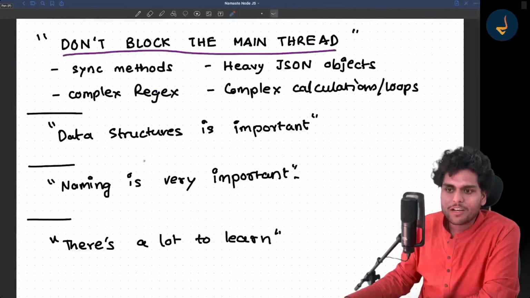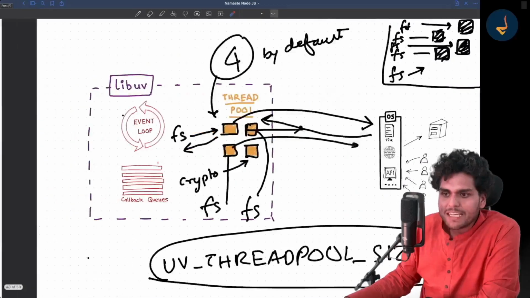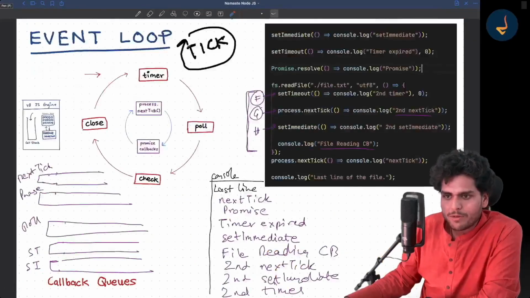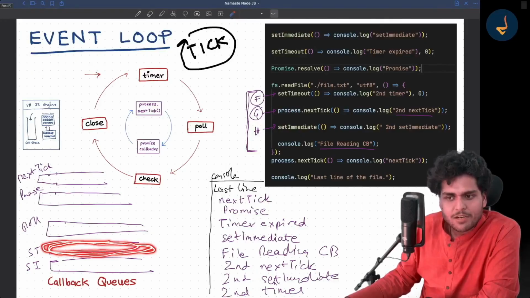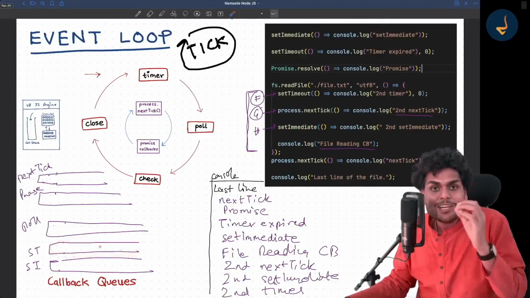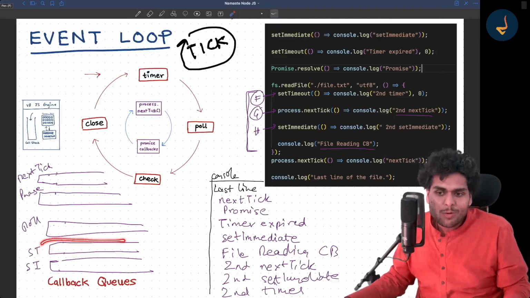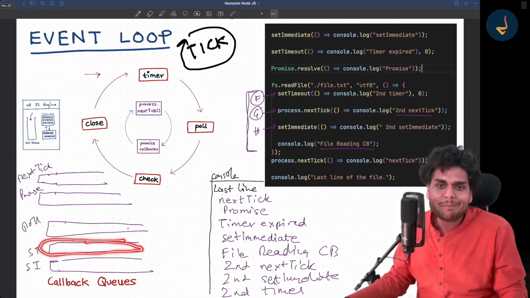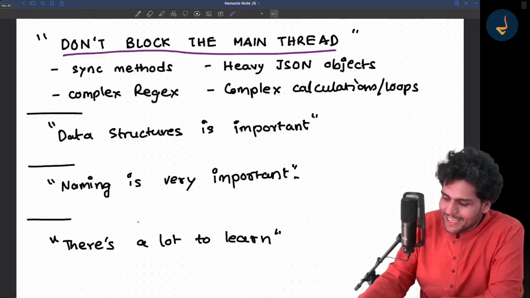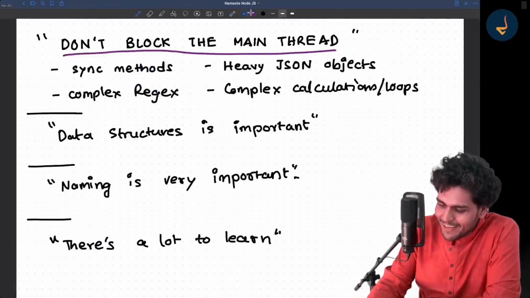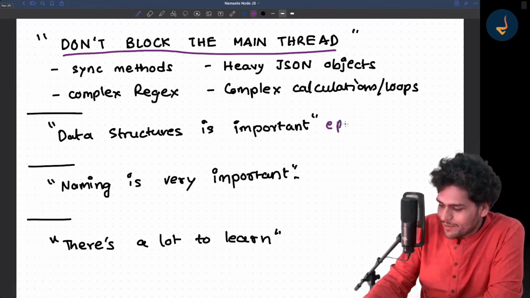Now let me tell you one more interesting thing. When I am talking about data structures, have you seen this timers queue? I told you there is a setTimeout queue. You know what data structure is being used in the timers queue? Note it down in your notebook: it uses a min heap. The timers queue uses a min heap. Let me write it down also: epoll, red-black tree.